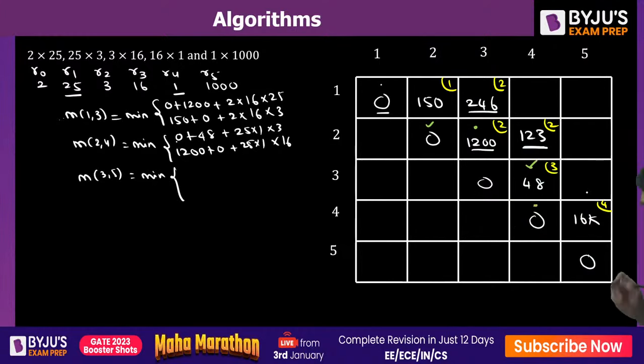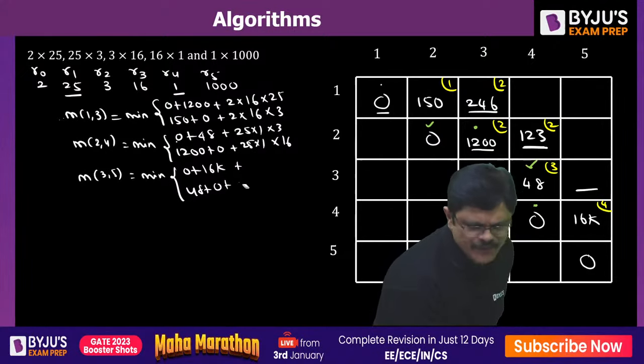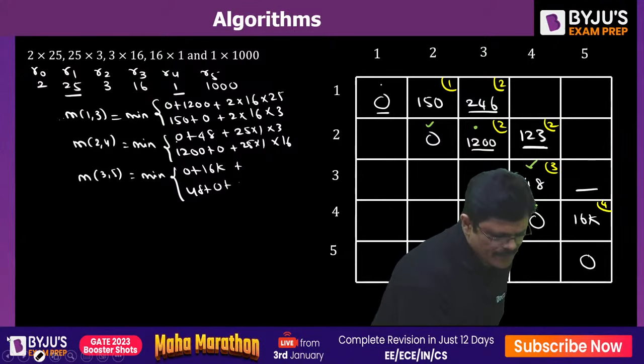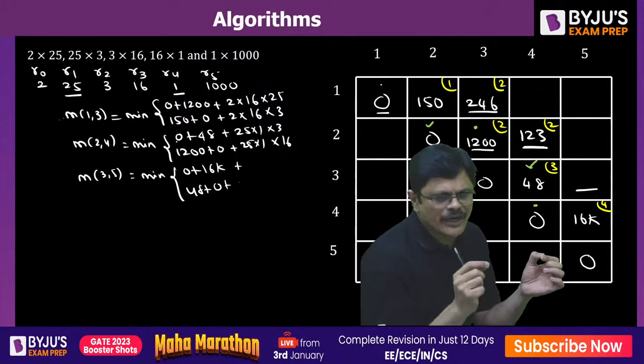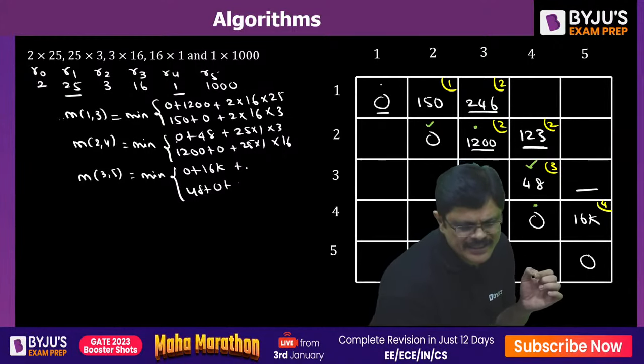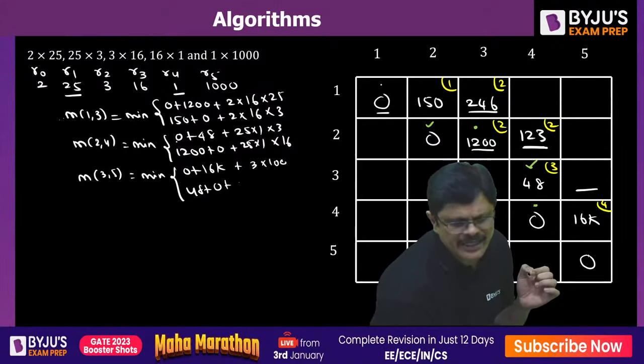Now look here. For this fellow, the values which are fixed are R2 and R5 are fixed. That is, R2 is 3 and 1000 is fixed. 3 and 1000 are fixed. But what is not fixed, sir?